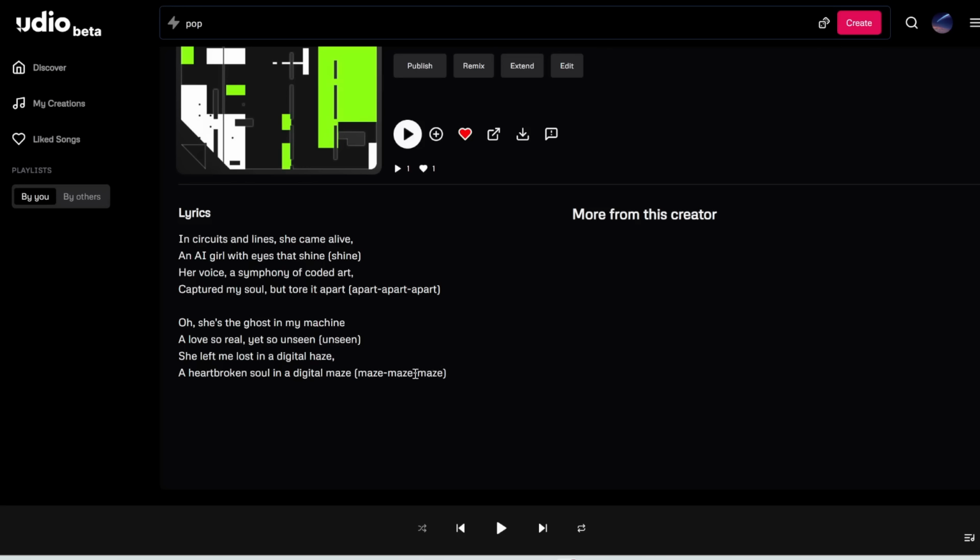Perfect. Besides the last word getting cut off because it exceeded the 32-second mark, you can see how just adding these words in curved brackets makes the singer echo that word.